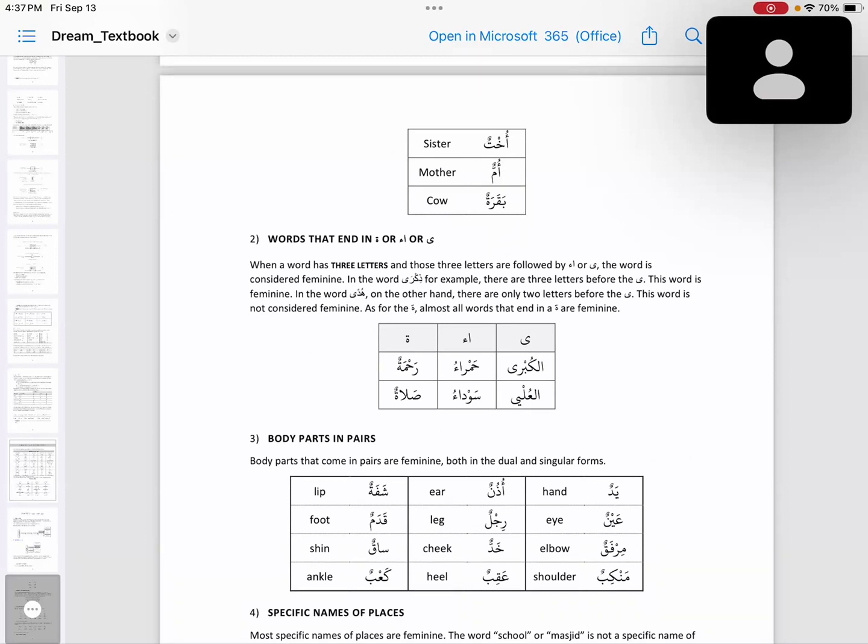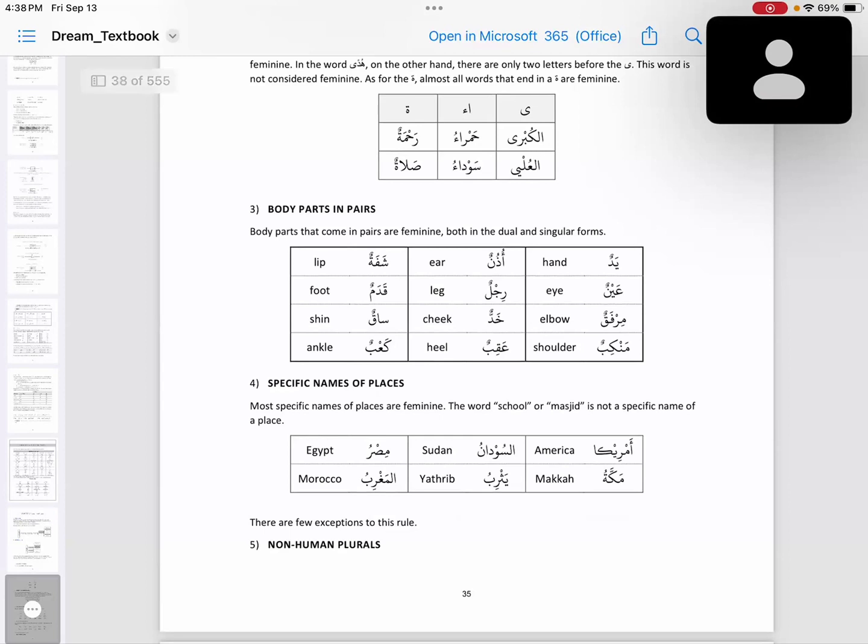When a word has one of these 3 letters, it's called feminine. Make a note of these endings, and most often these will be feminine words. For example, Kubra, Hamra, Rahmatun, Hulia, Sauda, and Salatun.